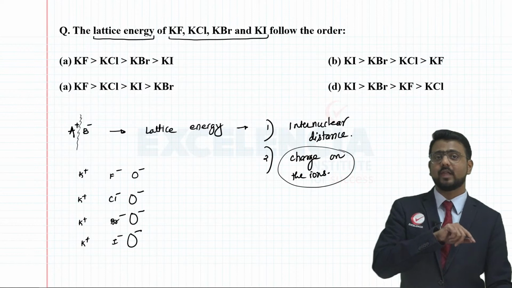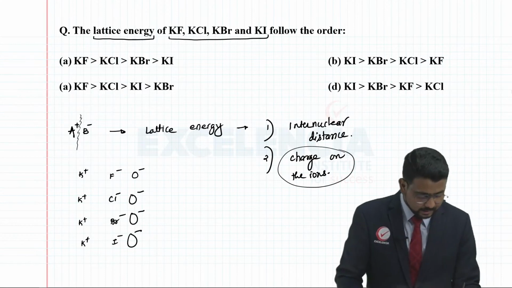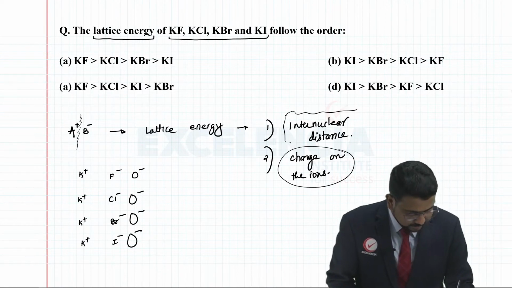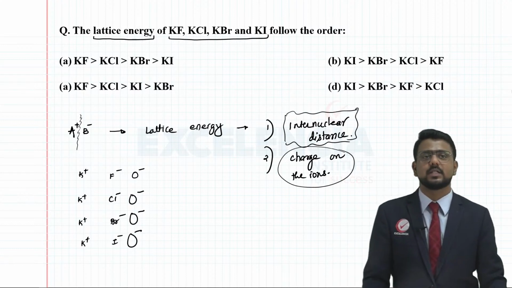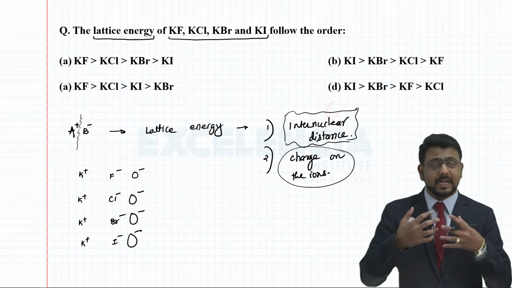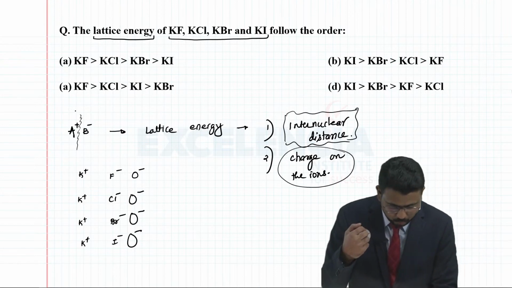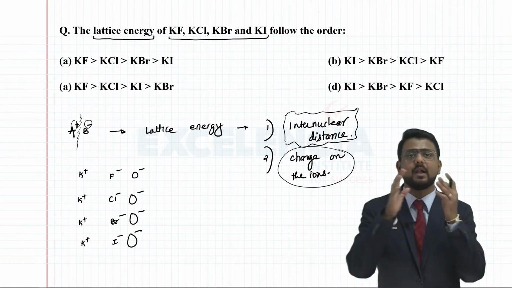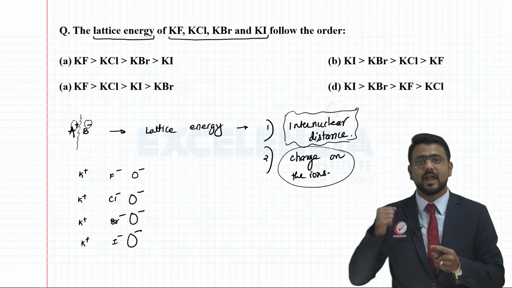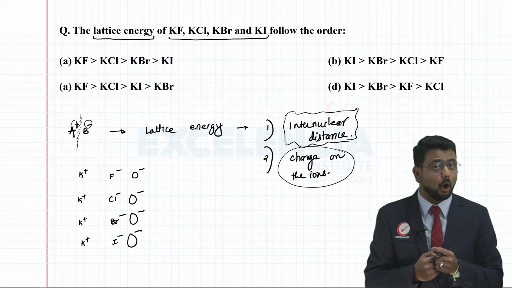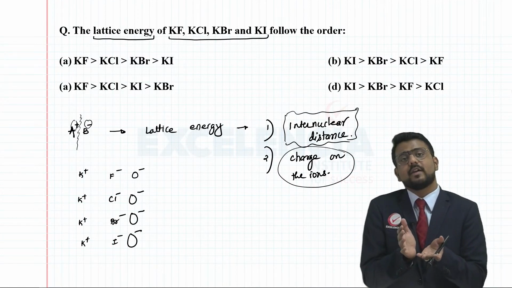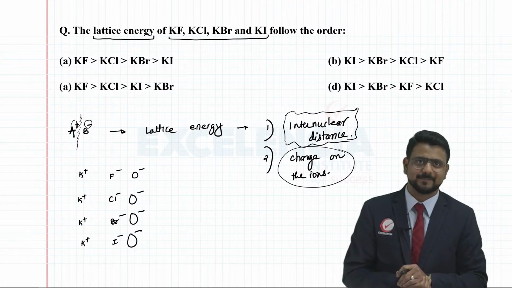Because the size of the anion increases, we can clearly understand that the internuclear distance will also increase. If the internuclear distance is increasing, the attraction between the positive and negative charges will go on decreasing, yes or no? You can easily break the interaction, or when these ions combine, the amount of energy released will go on decreasing.